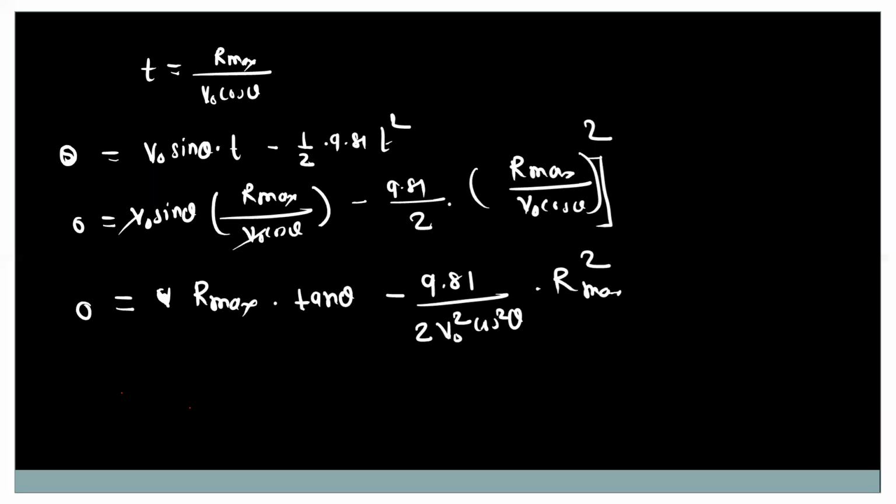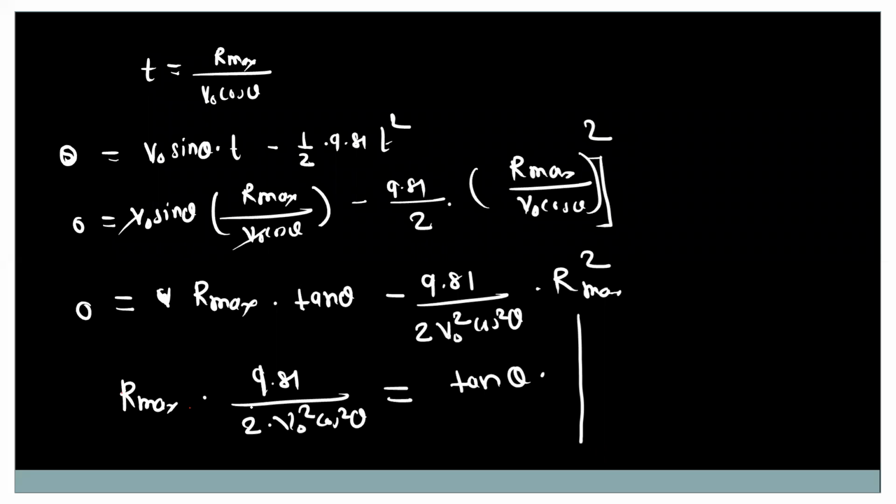Okay, so from this we can cancel out this Rmax, and so we will get tan theta is equal to Rmax into this 9.81 upon 2 V naught square cos square theta. So this is equal to tan theta.